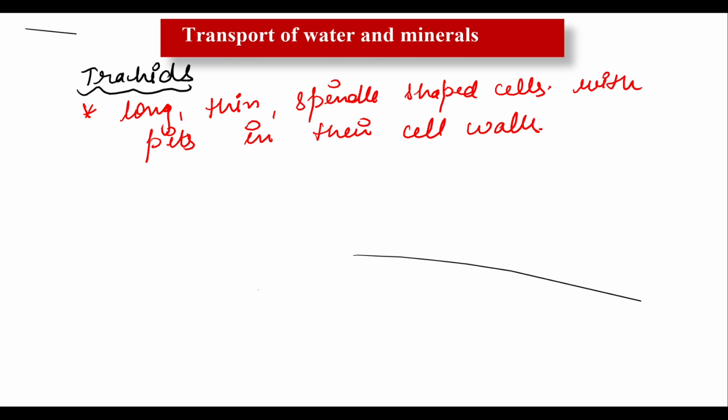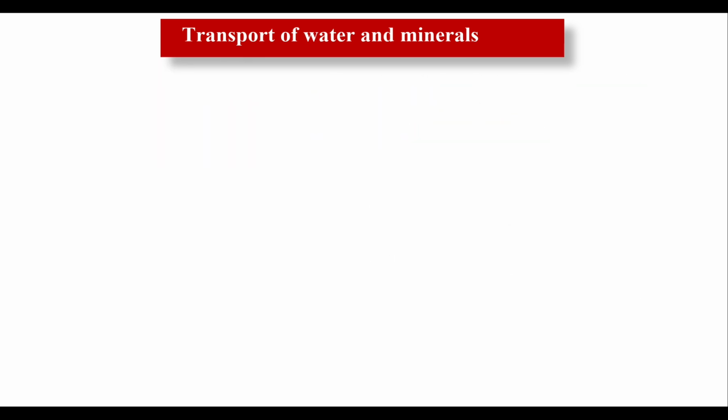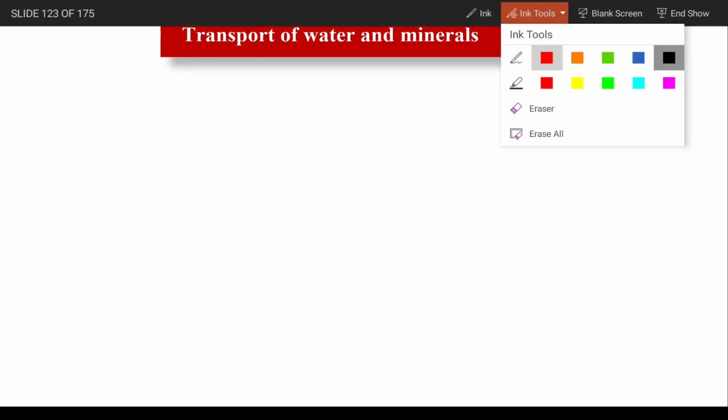So tracheids are dead cells, as I told you. Although all plants have tracheids, they are the only water conducting tissue in non-flowering plants. Got my point? And keep in mind that xylem is a little bit complex structure. Now let's talk about the mechanism of transport of water and minerals in a plant. So let me write down here the heading: mechanism.